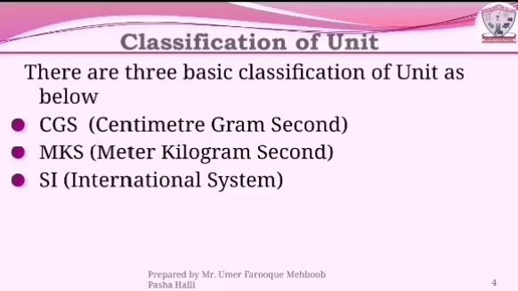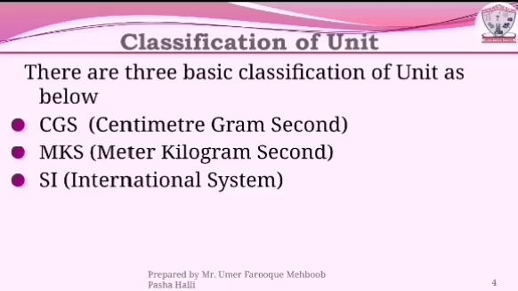The base units include length, mass, time, electric current, temperature, and so on. Length is measured in meter and denoted by small m. Mass is measured in kilogram, denoted by small kg.